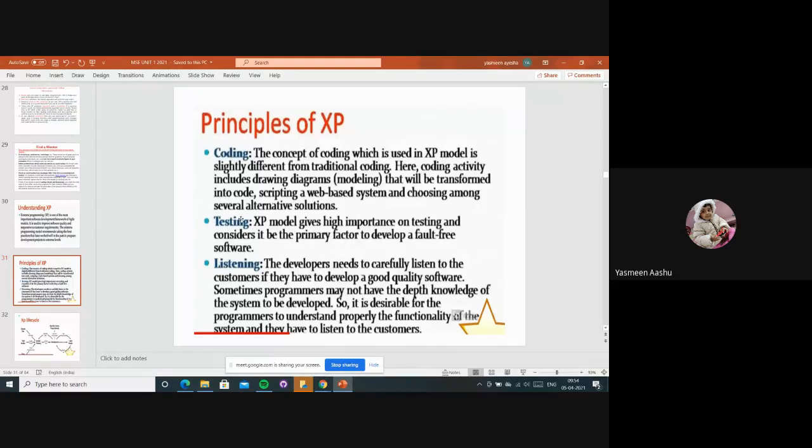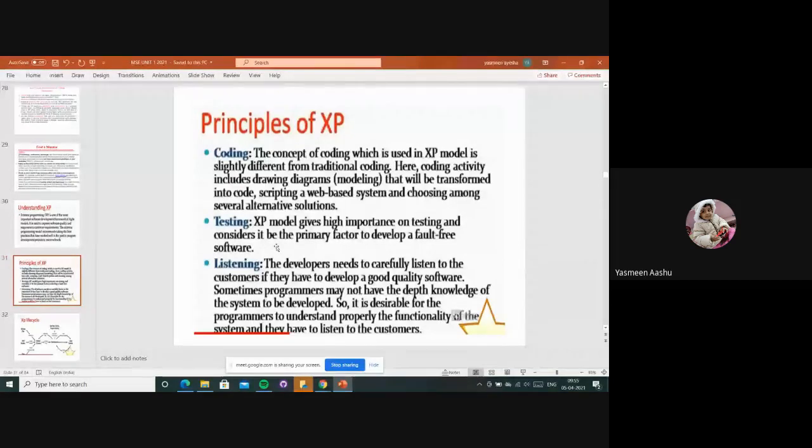And testing: why are we doing testing? Mainly to identify whether the product is working perfectly or not. The product which we release at last should be bug free. Then only the customer will be satisfied and will pay the amount for it. So this XP model gives high importance to testing and considers it to be the primary factor to develop fault-free software, right?